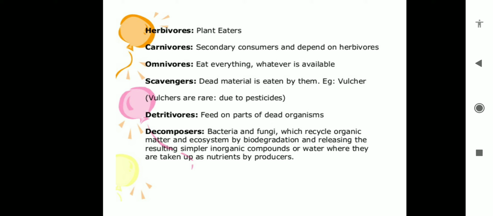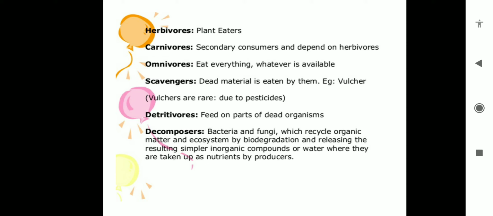Bacteria and fungus feed on dead and decaying organic matter. So these are called saprophytes, or decomposers, because they decompose dead and decaying organic matter. If an animal dies, or any part of a plant after death, it decomposes. This decomposition is done by the bacteria and fungus.